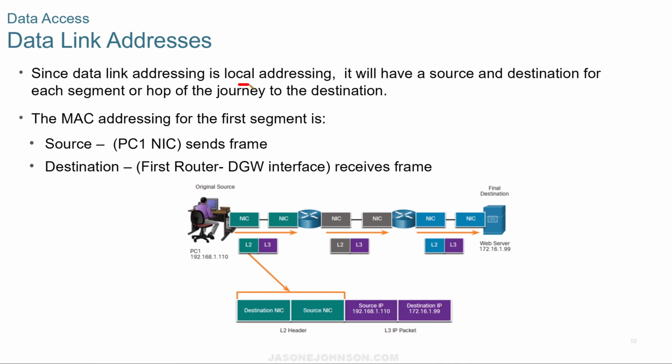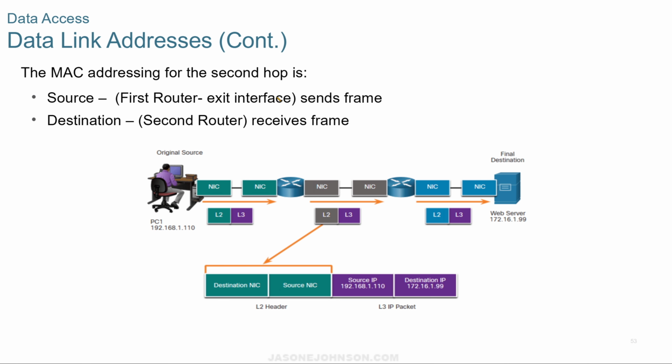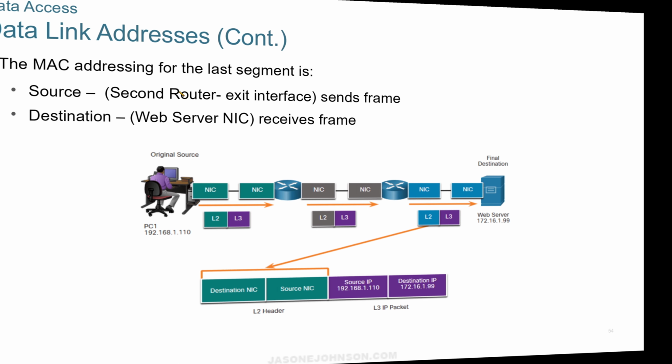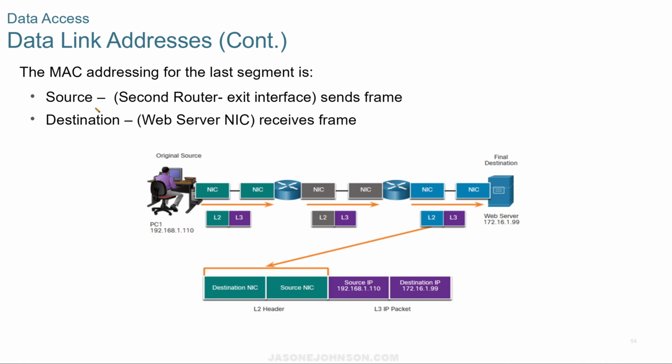Since data link addressing is local addressing, it will have a source and a destination for each segment or hop of the journey. For the first segment, the PC1 NIC sends the frame, and the destination router receives the frame, and then it converts it to layer 3. For the second hop, the source is the first router. It exits the interface, it sends the frame, and the destination receives the frame. For the last segment, the source is the second router exit interface, it sends the frame, and then the web server NIC receives the frame.